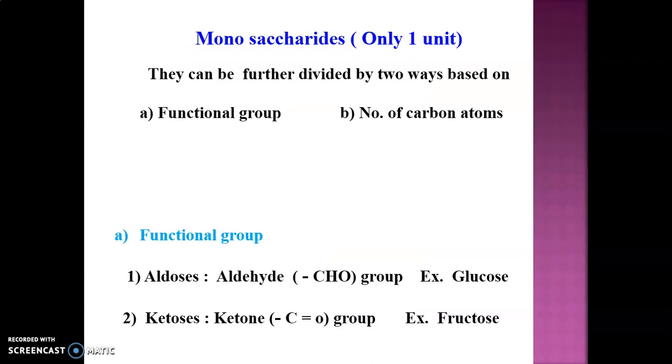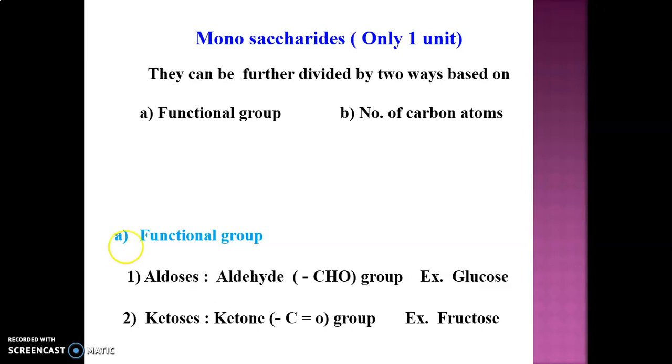So monosaccharides are further divided into 2 types depending upon functional group and number of carbon atoms. The first criterion is functional group. As in the definition of carbohydrate, we have already discussed, these are polyhydroxyaldehydes or polyhydroxyketones. Means definitely there will be a number of OH groups, and either there will be an aldehyde group or a ketonic group.